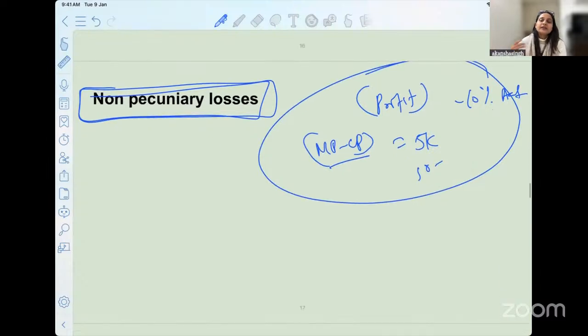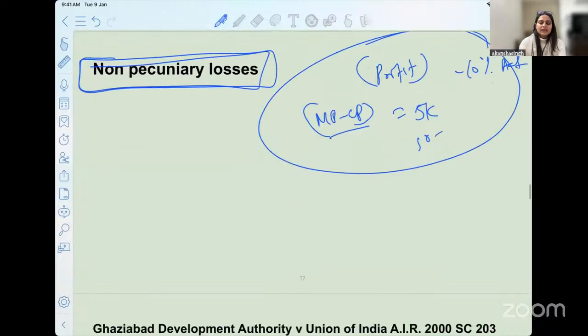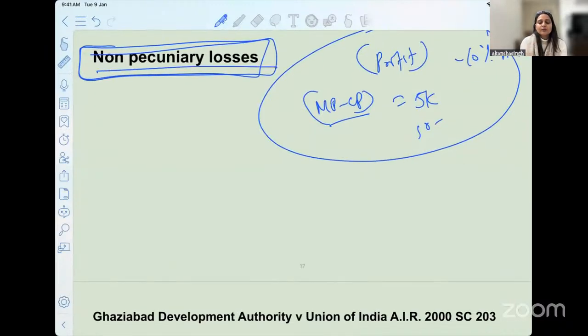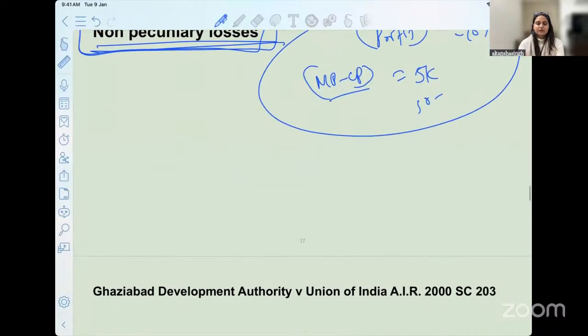But if in a given case, I tell you that because of your breach of contract, mental agony has happened, or I have felt very distressed, okay? In all those cases, how do we assess damages or losses? You do not find it in any of the illustrations. So that is why you must just simply understand it from two case laws.